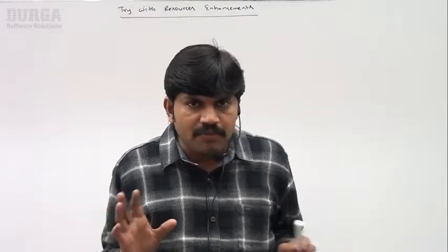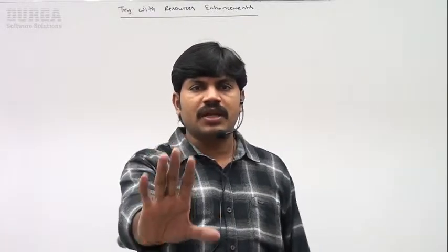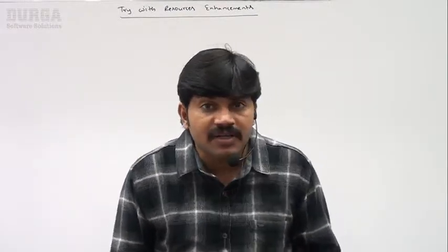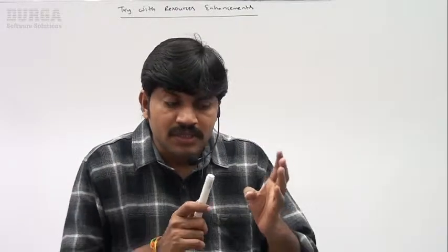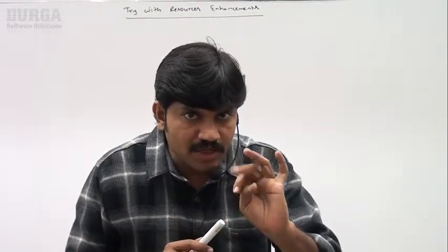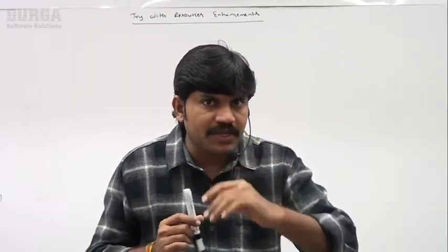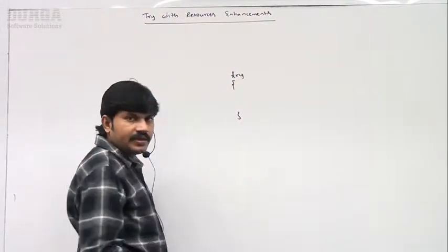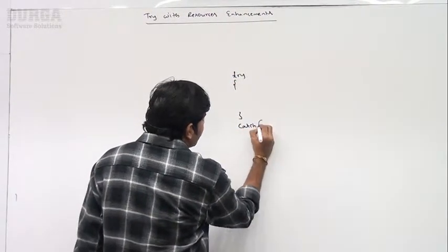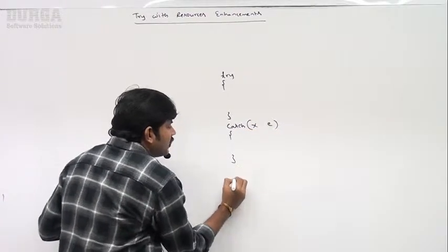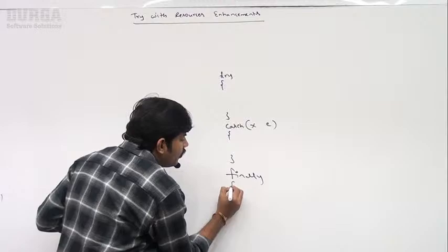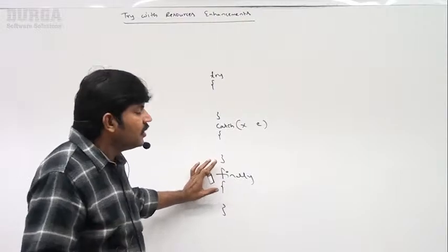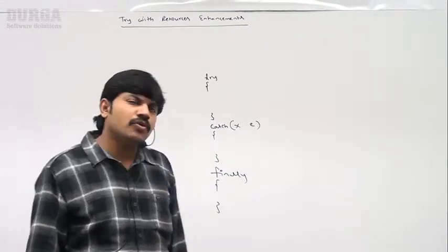Here I'm not going to talk about what exception handling is or its purpose. In Java exception handling, which keywords do we usually use? Try, catch, finally. The syntax is something like a try block, then a catch block, and then we can have a finally block.